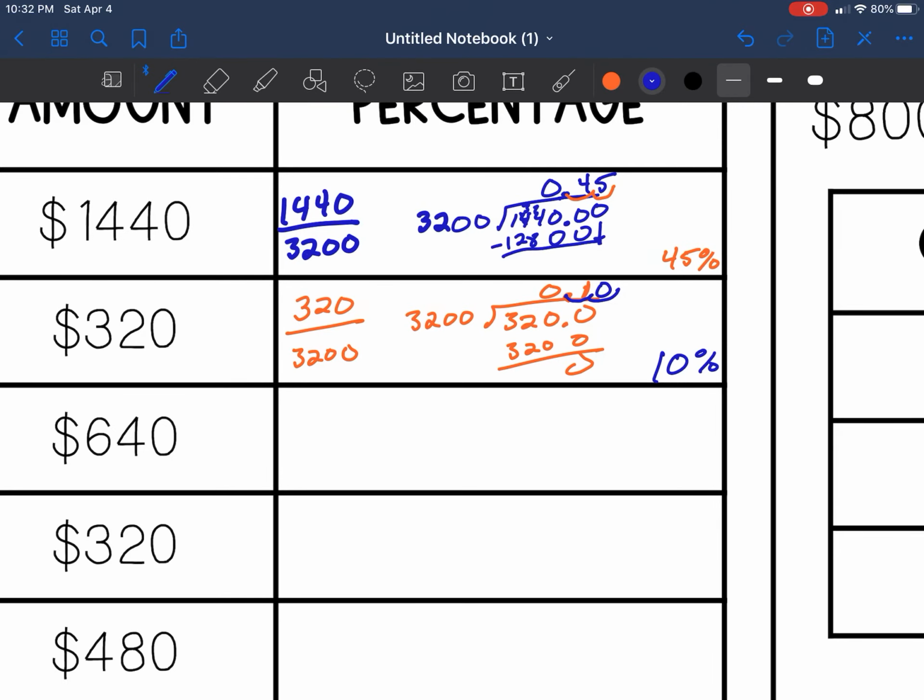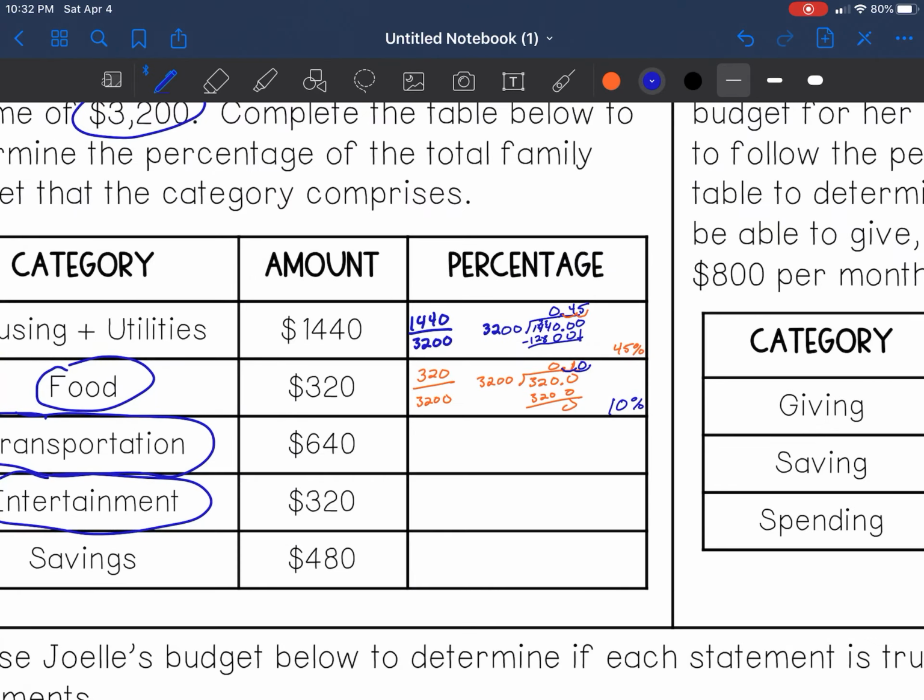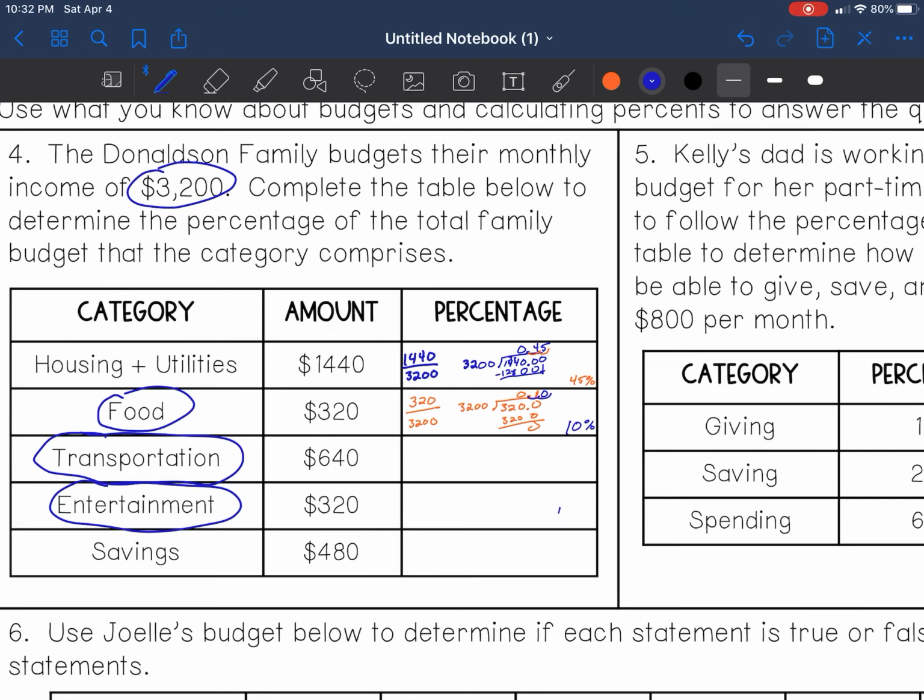Now, if we know this is 10%, our entertainment is also going to be 10%, since that is 320 as well. Now, when we add 320 plus 320, that gives us 640. We added it twice. So what's 10% times 2? Mental math tells us that's 20%. We didn't have to do that much work if you do the mental math.